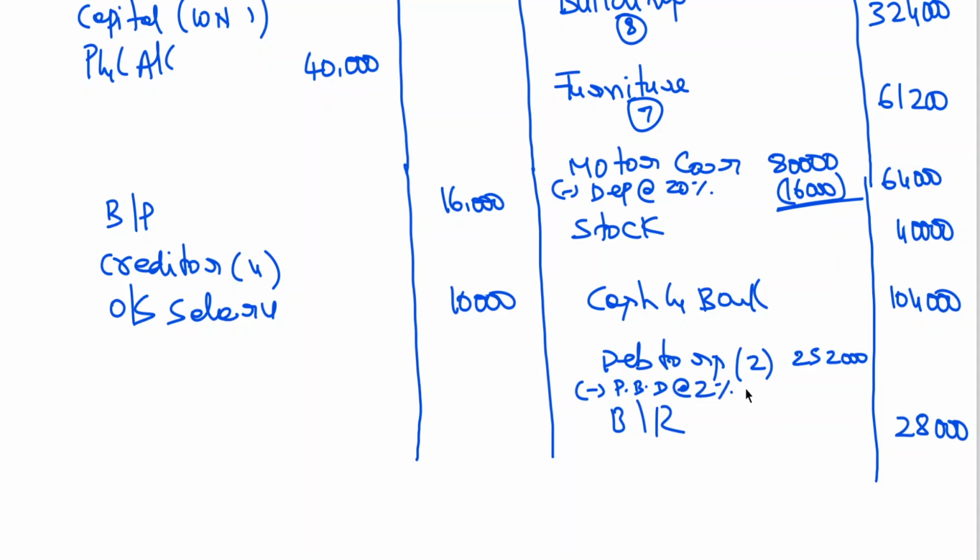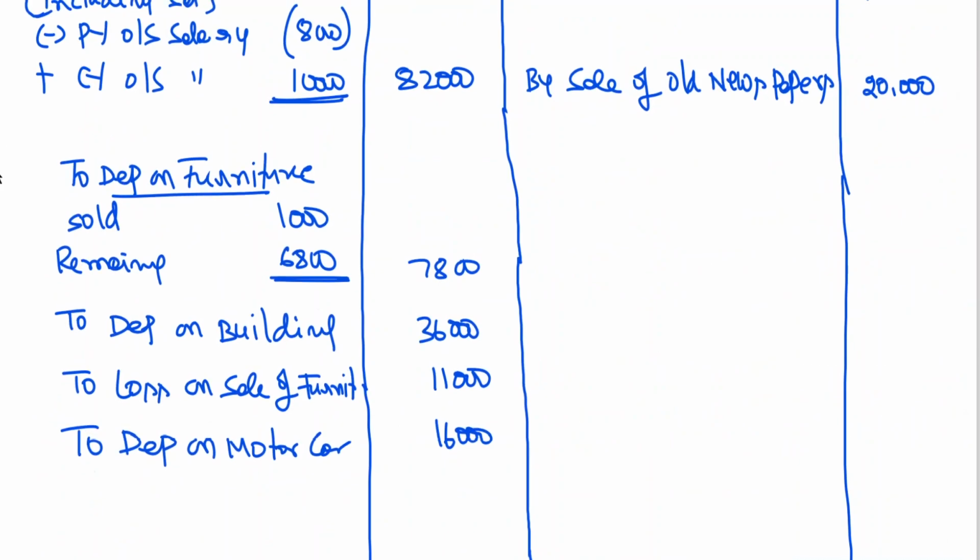Percent PBD, 2040, 2,46,960. This is what I have been telling you. Deduct PBD from debtors, but we don't show PBD in debtors. And bad debt, since we have already shown in debtors, no need to deduct bad debts. 2,46,960. I have already explained in one of our previous models. This PBD is to be debited to profit and loss account.